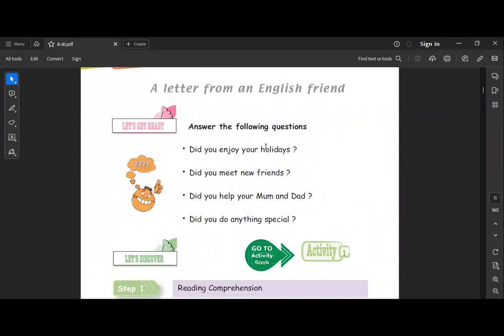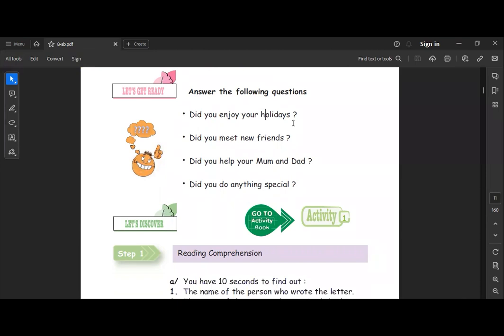So we have a letter from an English friend. A letter from an English friend. So let's get ready and answer the following questions. Did you enjoy your holidays? Here you have some questions that you are going to answer very quickly. The first question is, did you enjoy your holiday? We can write down like this: yes, I did, or no, I don't. If it is affirmative, yes, I did. If it is no, so no, I didn't.